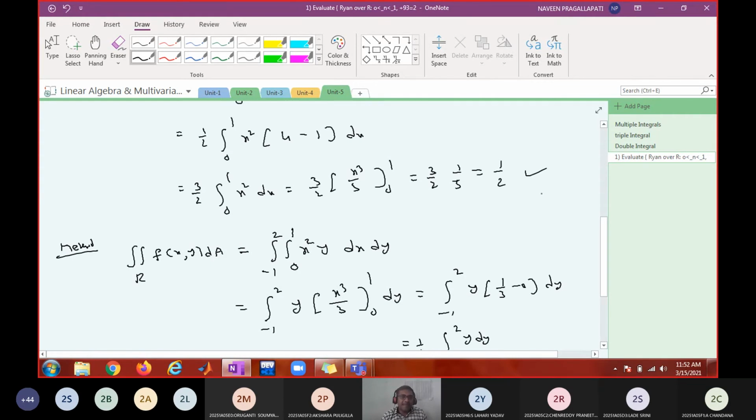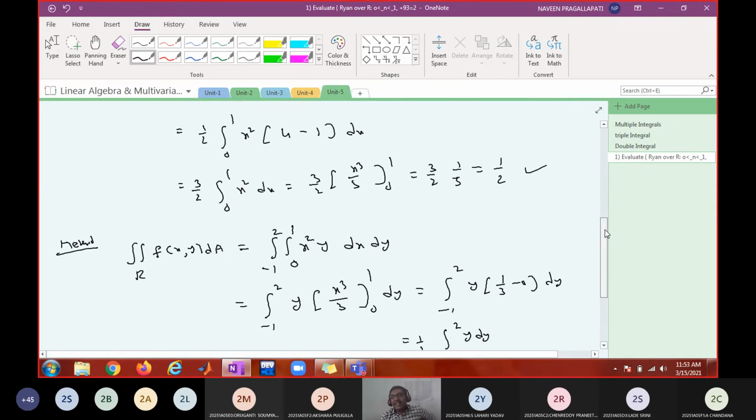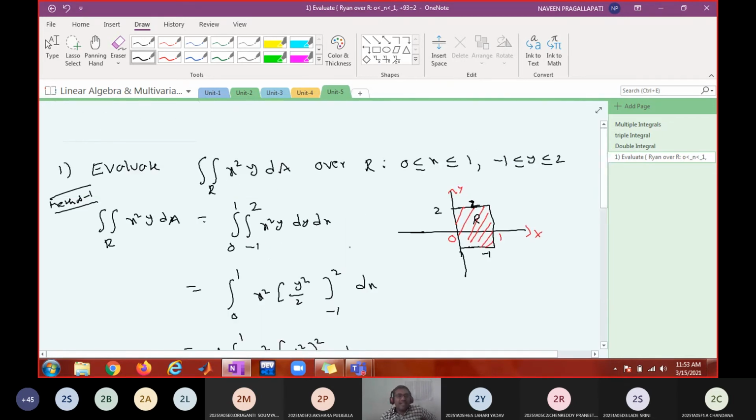So is it not easy? It is easy to evaluate the double integral if the region of integration is a rectangular region. It is just a repeated application of single integral, by treating remaining variables as constants. Is that clear?